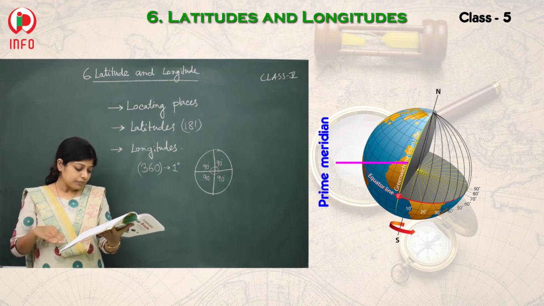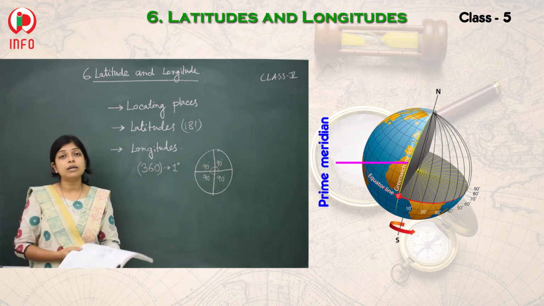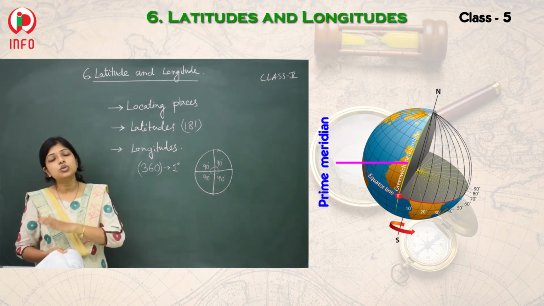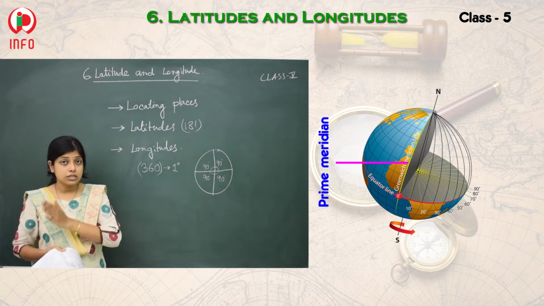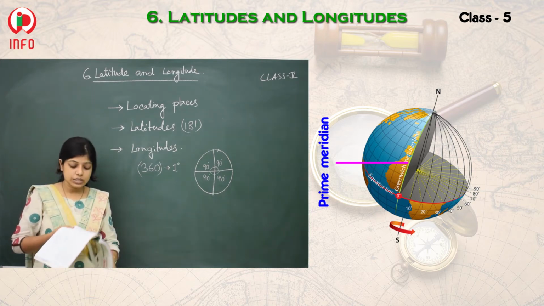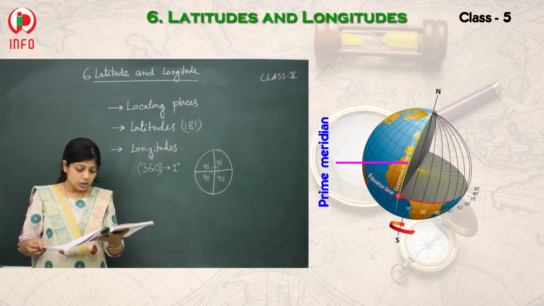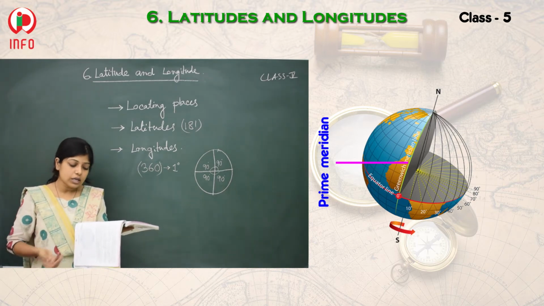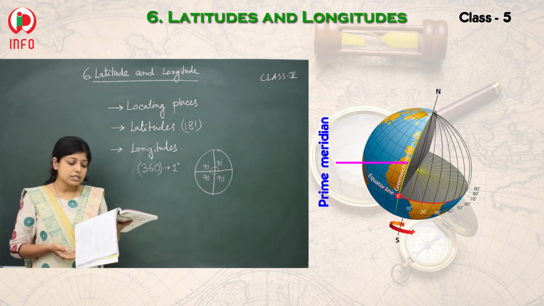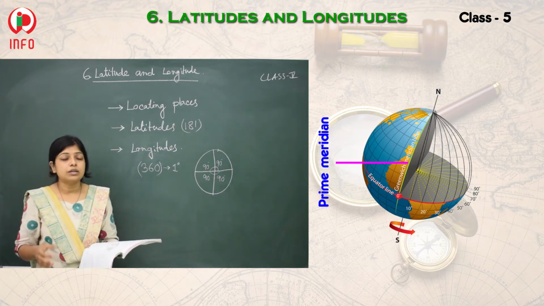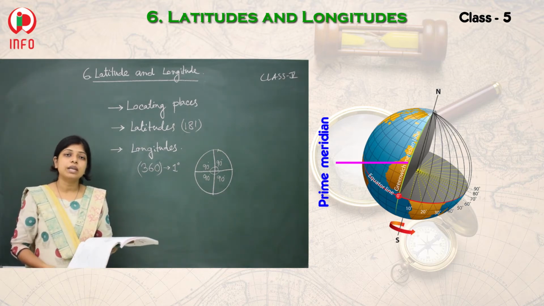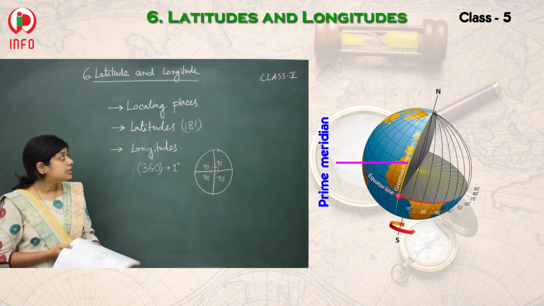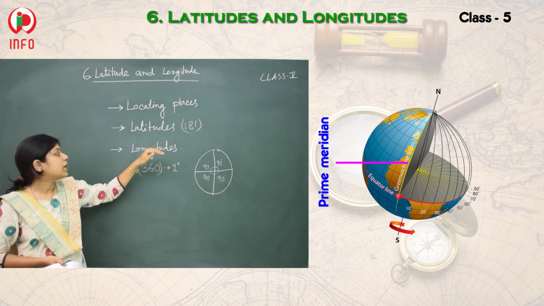And one more thing, with the help of the prime meridian, our earth's surface is divided into two parts. One is the eastern hemisphere, another one is the western hemisphere. These two kinds of hemisphere are there. All the longitudes you may call simply longitude, or there is one more name, meridians of longitude. Now you can understand about the different longitudes and the latitudes.